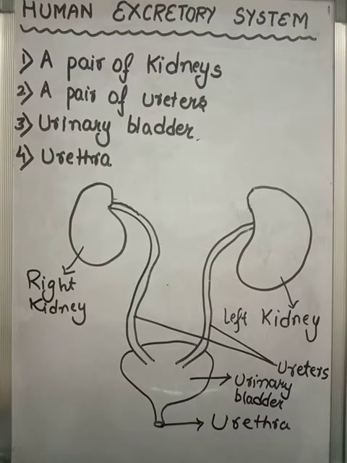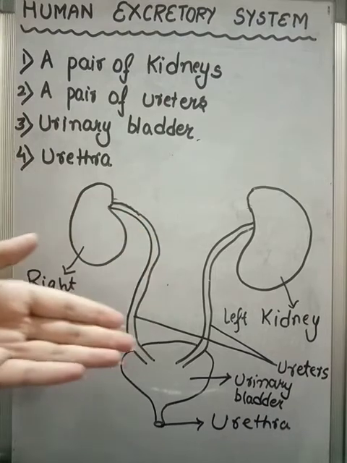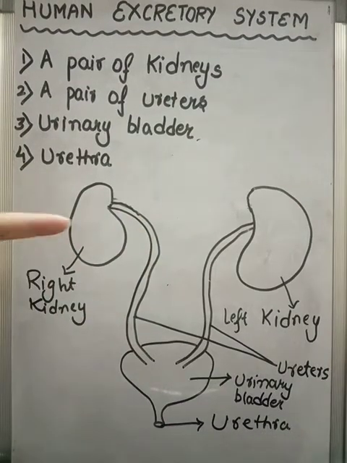Now, how does the human excretory system work? Like I told you, the blood vessels associated with the lungs are called pulmonary.